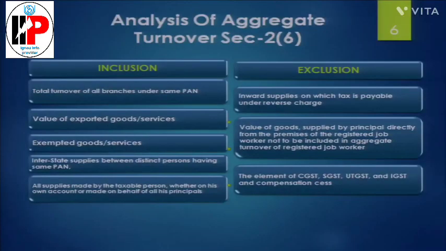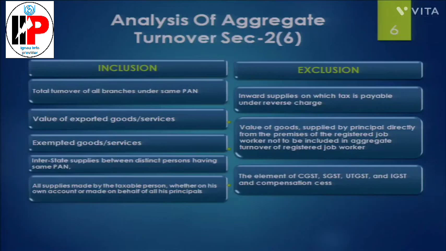Now what are the exclusions? Exclusions are given that inward supply on which tax is payable under reverse charge. What is this? There are situations wherein you are required to pay the tax under the reverse charge mechanism, like goods transport agency service, or in case you are availing advocate services, legal services, there is a reverse charge liability. Means tax liability is being shifted from the supplier to the recipient. Therefore, this is not your output tax liability. Therefore, it will be excluded from the aggregate turnover.